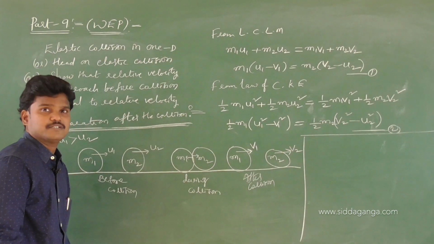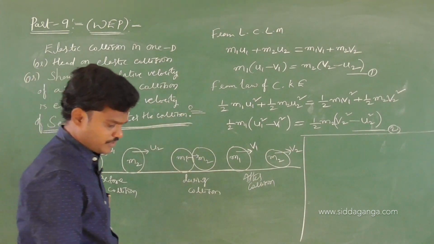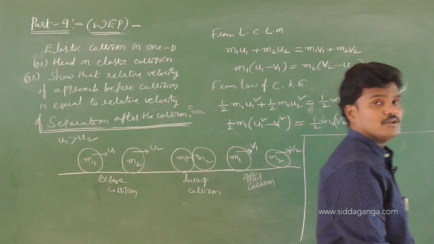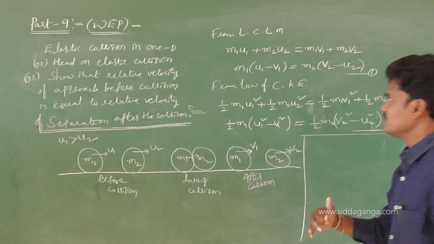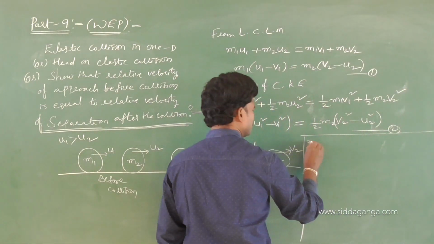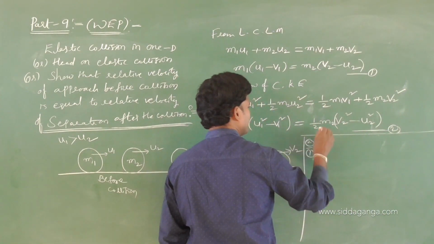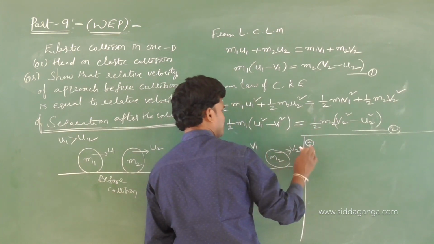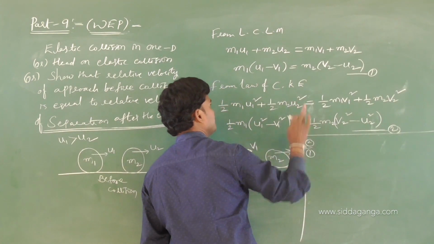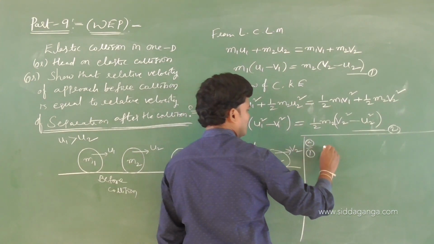Got the two equations. One equation from the law of conservation of linear momentum, another equation from the law of conservation of kinetic energy. So divide these two equations. Let me divide equation 2 by 1, the second one by the first one. So let me write it like this.